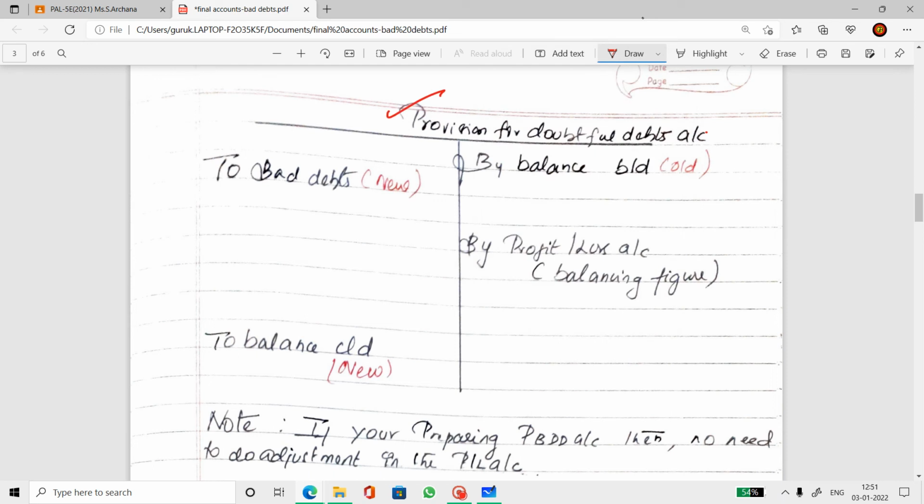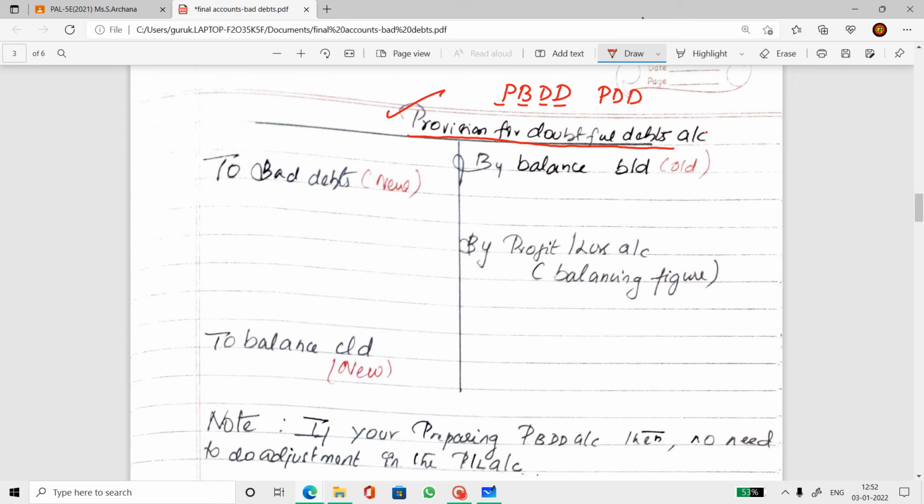I'm going to use the word PBDD, provision for bad and doubtful debts. Sometimes it's only PDD, which means provision for doubtful debts. Sometimes it will be provision for bad and doubtful debts. So here it's the provision for doubtful debts account.